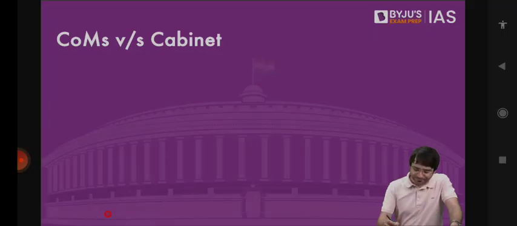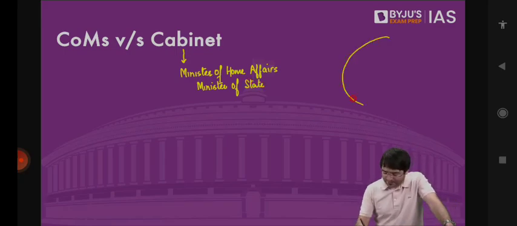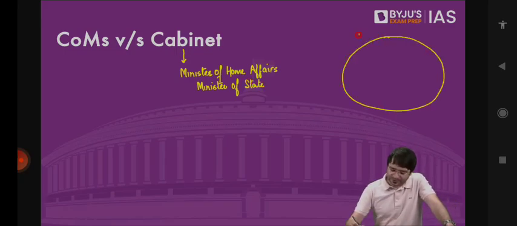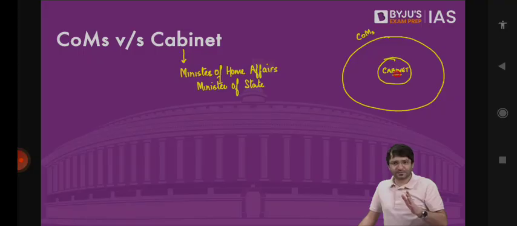And what is that difference? Minister of Home Affairs and Minister of State. I told you, if we look at a superset and we call it Council of Ministers, within this Council of Ministers we have a subset known as Cabinet. 18 to 20 are the Cabinet Ministers, those who are in charge of the entire ministry. But within a ministry, there are various departments, or there may be various departments. Those who are in charge of one or more departments within the ministry, we call them Minister of State.